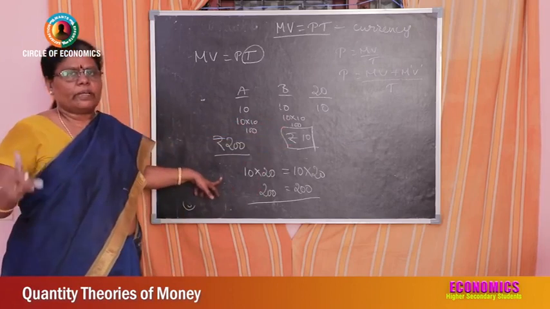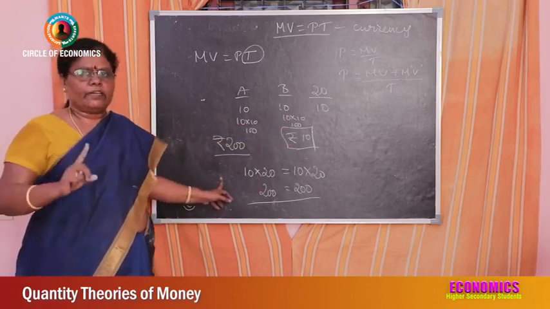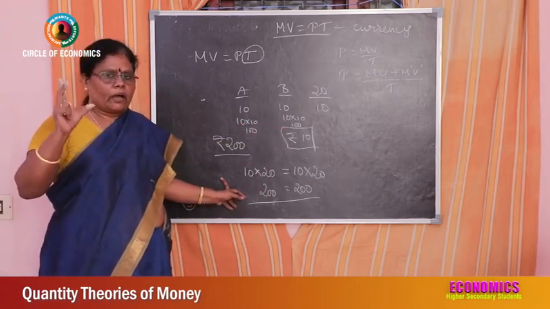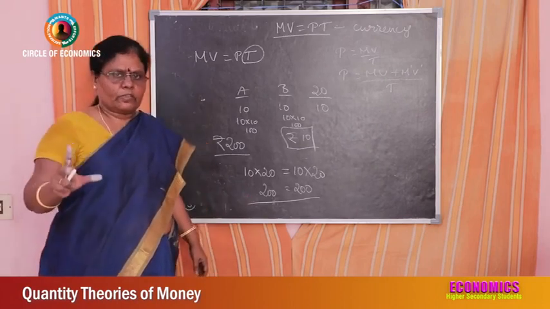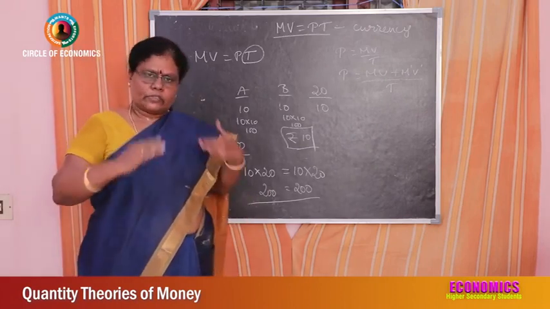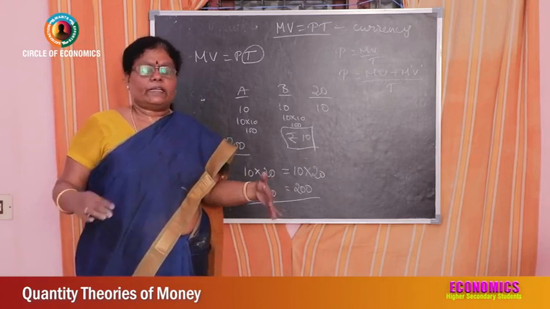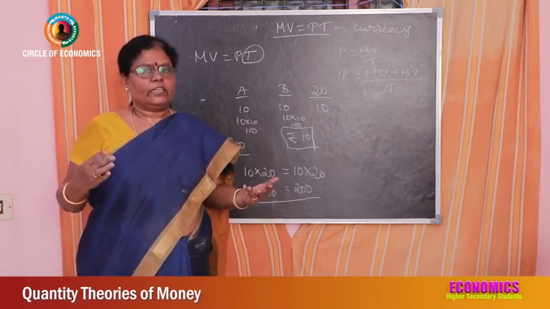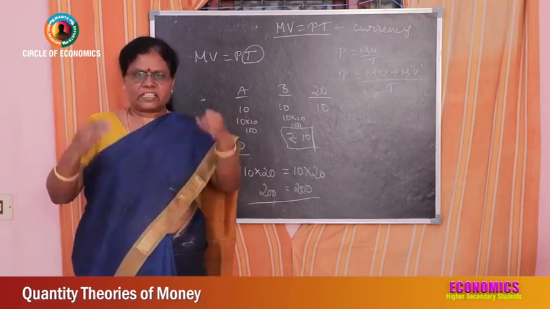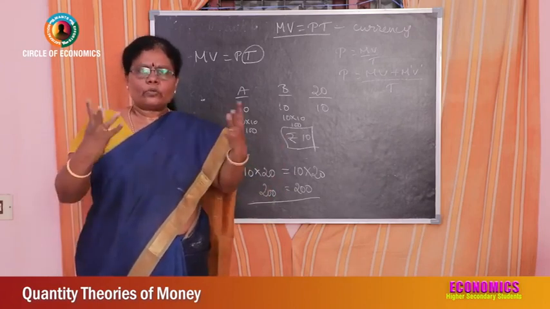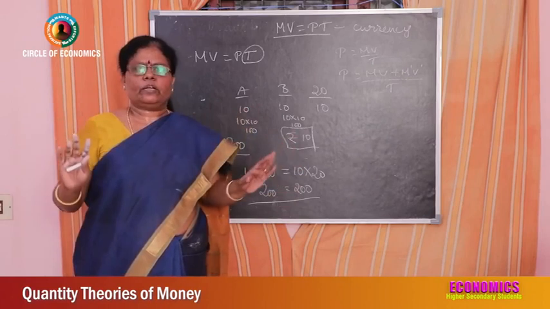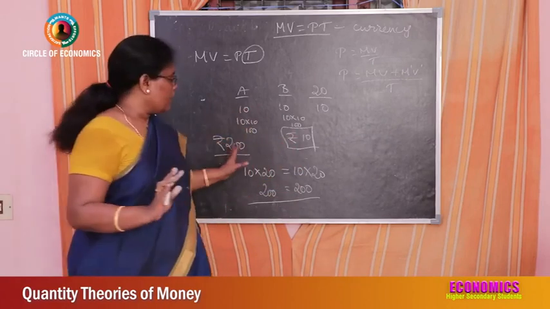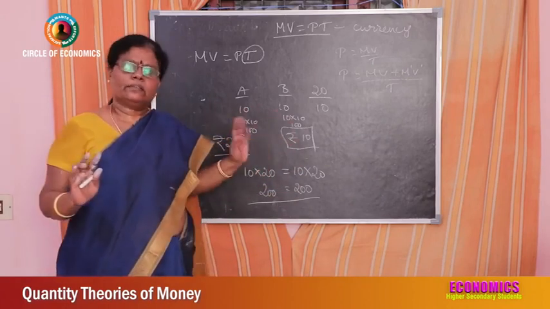So velocity of money plays a major role. At every transaction, the amount of goods and services produced in the economy, it is consumed, it is over. Production is creation of utility and consumption is destruction of utility. The use of that commodity is being used one time. Okay, so the quantity of money remains only the same.